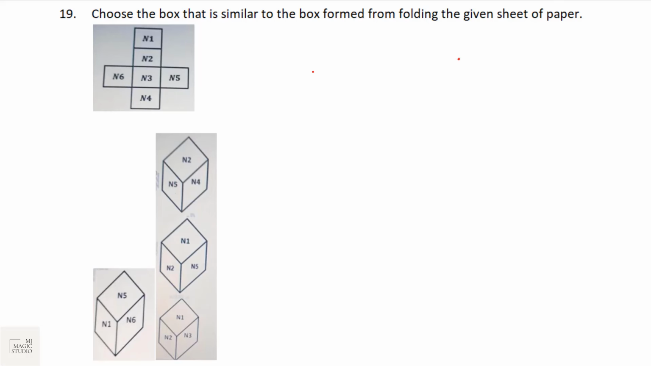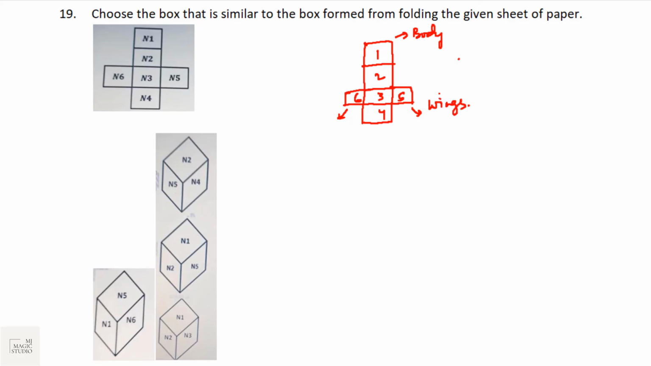The very first thing we should know is how to find the faces which should be opposite to each other. This is the simplest of the diagrams given to us. We will see these rules and try to enjoy it also. So these are the 6 faces: 1, 2, 3, 4, 5 and 6. First of all, these are known as wings and this is the body.